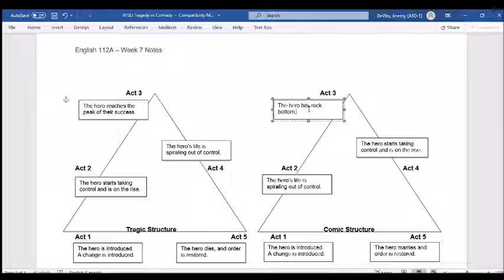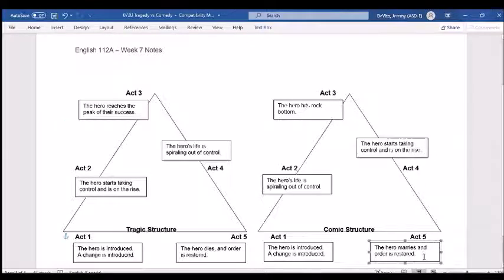It's like there is no way this will ever work out when we get to the middle of a comic play or a romantic comedy. Like, this is done. So the hero hits rock bottom. And then something happens and the hero starts taking control and they're on the rise. Things start coming together in Act 4, right? They start getting respected for things that were unknown, or miscommunications start to get cleared up, and they're on the rise.